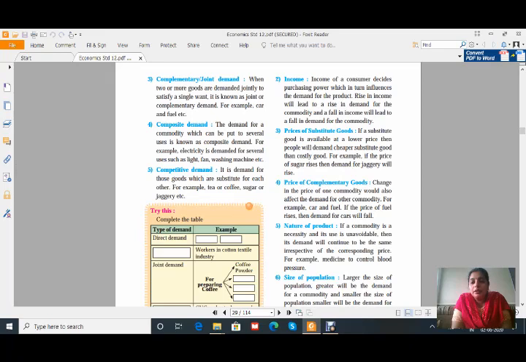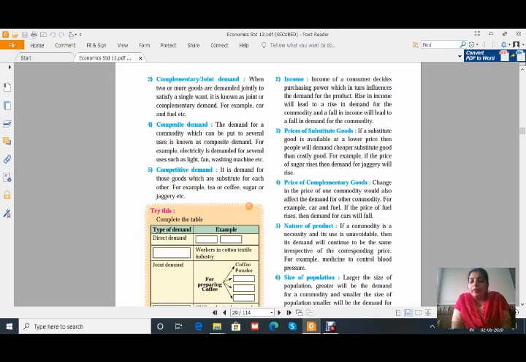The next one is nature of the product. If a commodity is a necessity, and its use is unavoidable, then its demand will continue to be the same irrespective of the corresponding price. For example, medicine to control blood pressure. This is also one of the important factors which affects the demand.